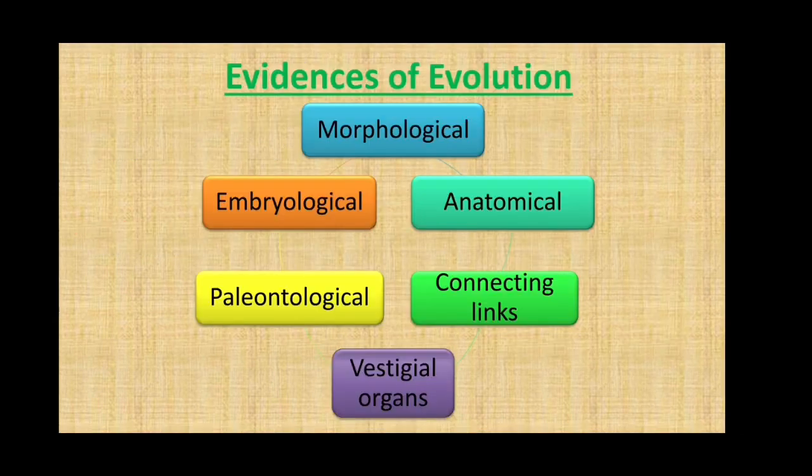For every research, theory or some findings, there are proofs or evidences made available in support of that particular theory. Here also we have 6 different types of evidences to support these theories of evolution. Morphological, anatomical, connecting links, vestigial organ, paleontological and embryological are the evidences that we will be studying now. Let's start one by one and understand what every evidence has got to show us.